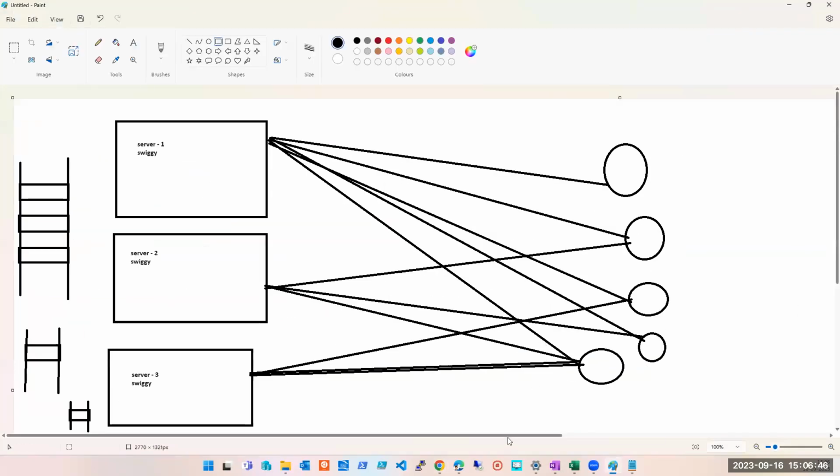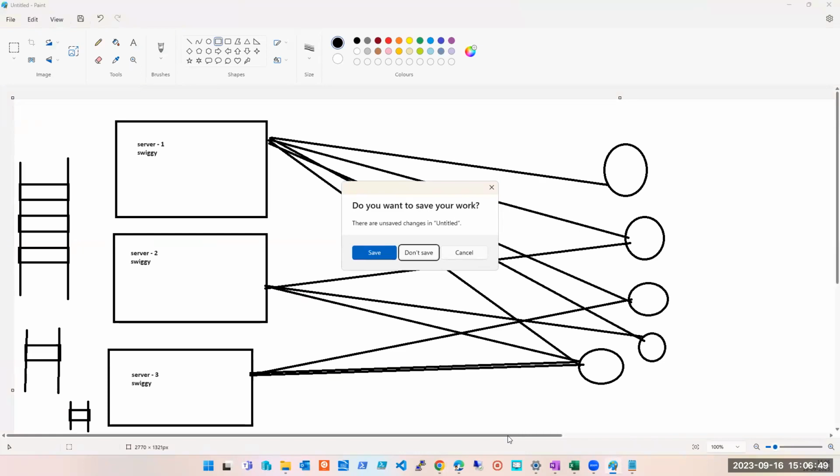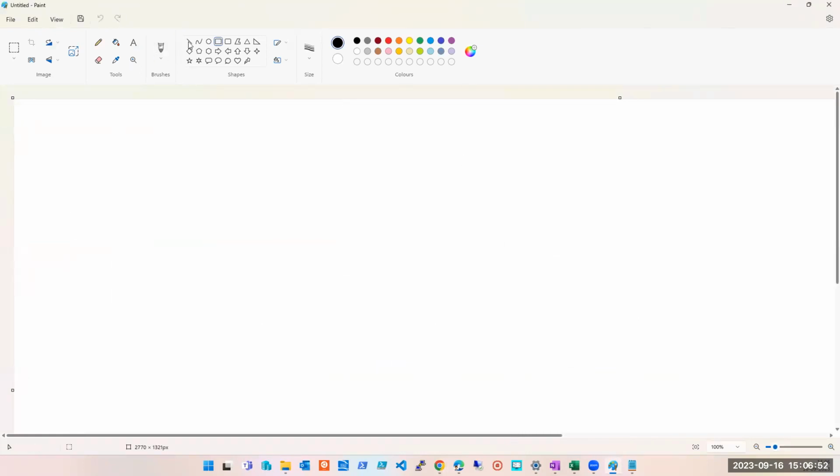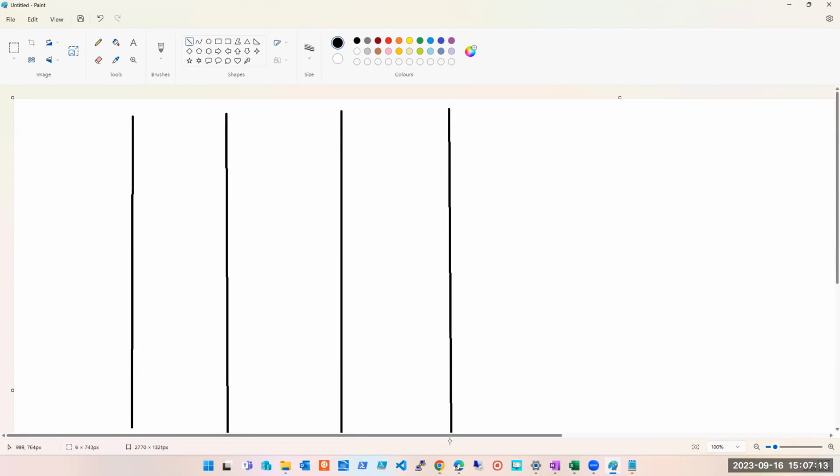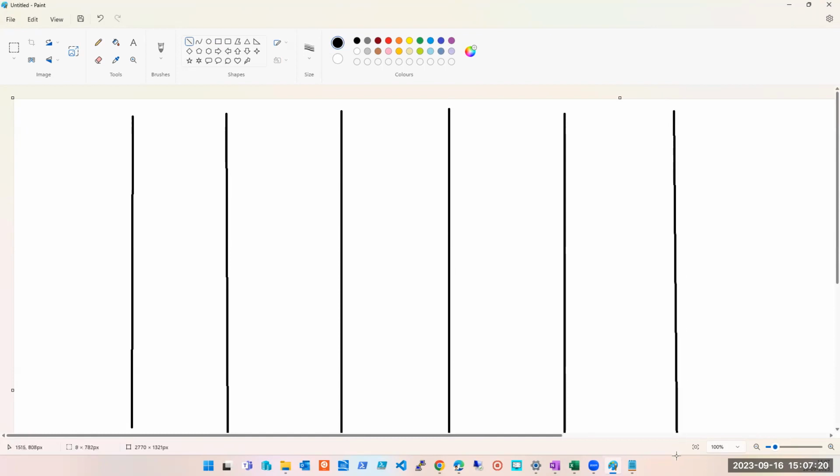Let me delete this and create a new one for you. So let's say that there are multiple racks in a data center, and you are creating an availability set. Is this clear, by the way? By this time, that availability set gets created in a data center, right? Not in different data centers. That is availability zone. It is being created in one data center, utilizing multiple racks.